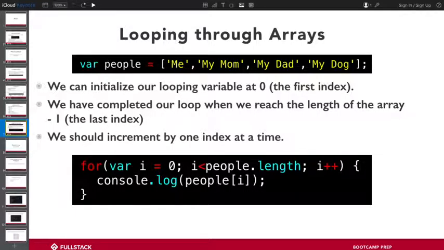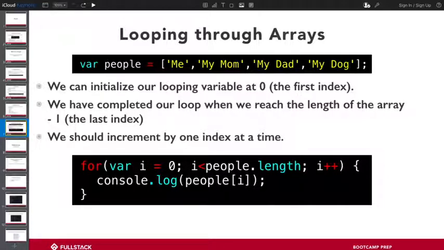So the first thing we want to do is decide what the variable, quote unquote, is that we're using to keep track of our progress. And we'll start at 0. Why 0? Exactly, because the first index of the array is going to be 0. So we're going to start at 0, which tells us that when we start iterating, we're going to start here in this first item.